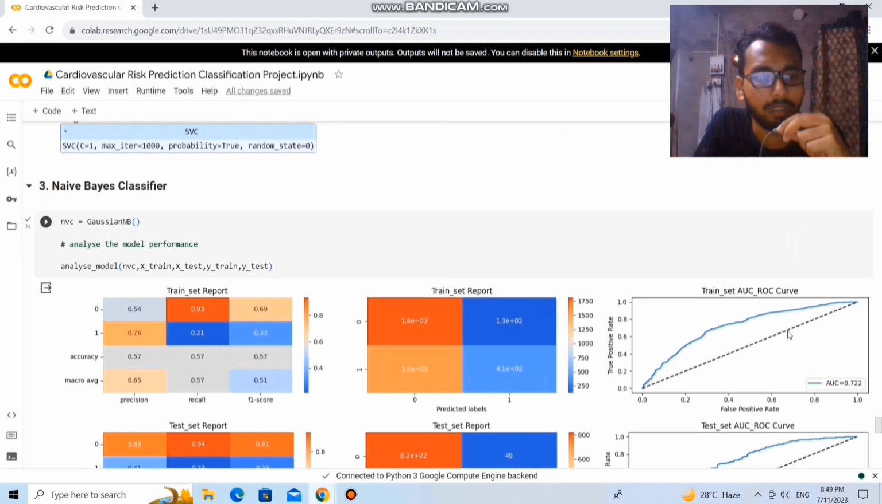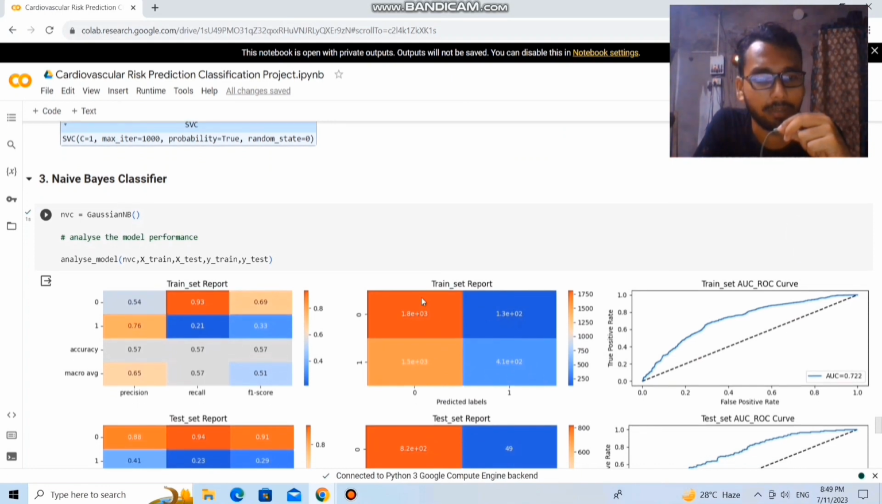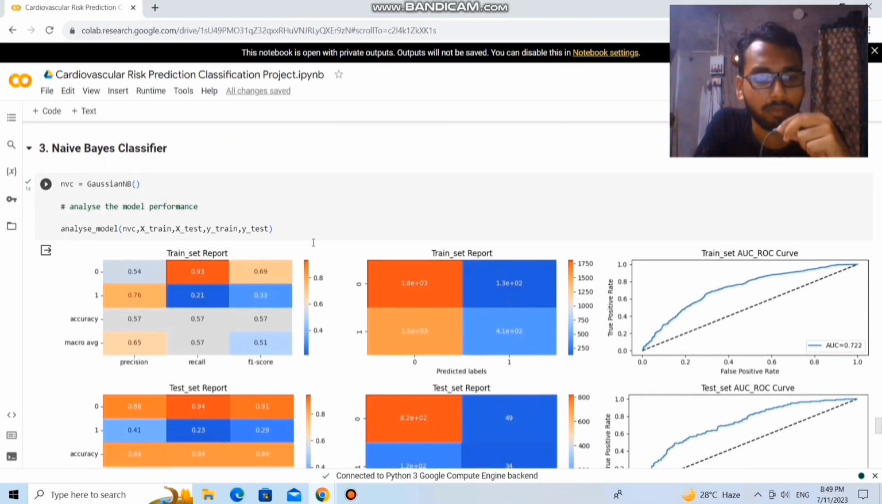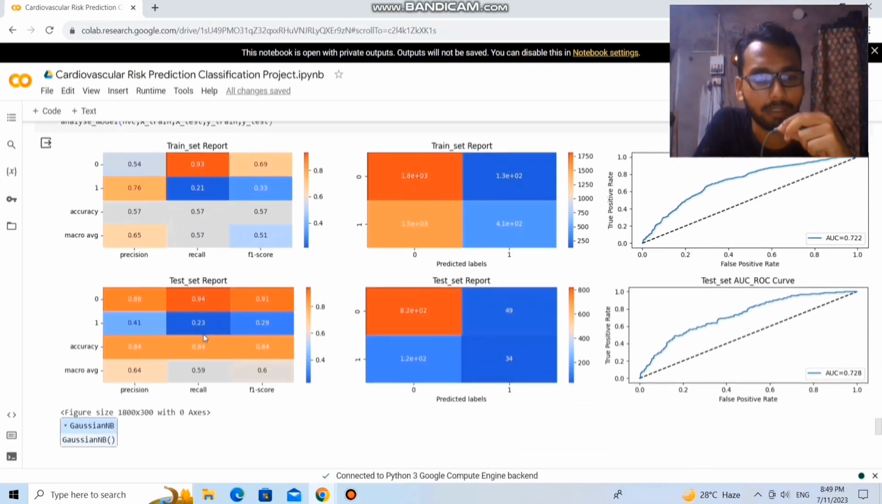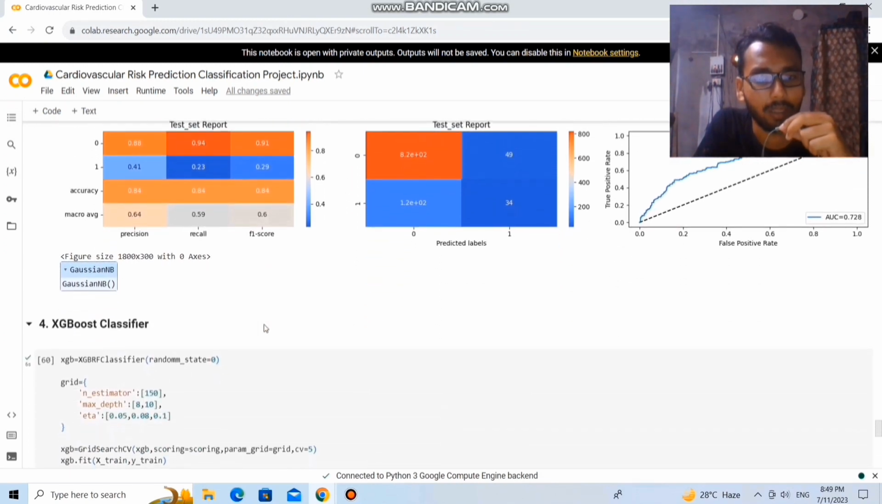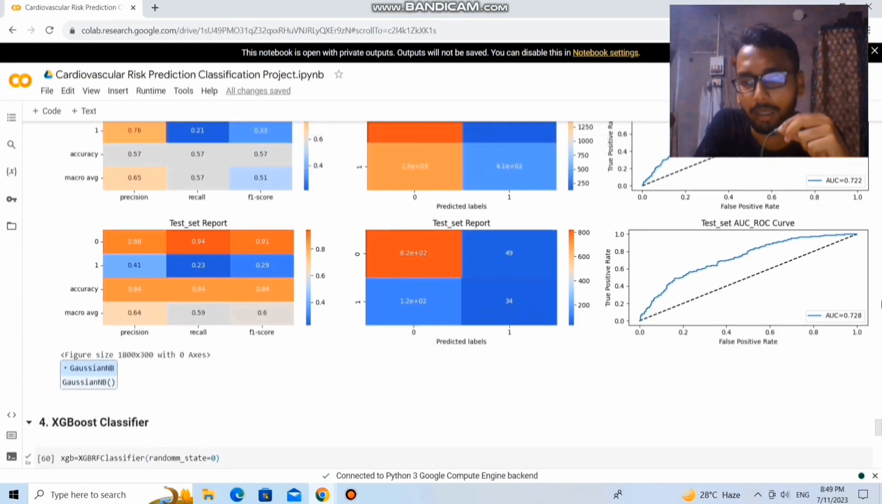The next model is the Naive Bayes classifier. For this model, the recall value is 0.21 and the F1 score is 0.33, which is very low. And for the test dataset, the recall value is also very low, around 0.23, and the F1 score is 0.29. And the AUC score is 0.728.